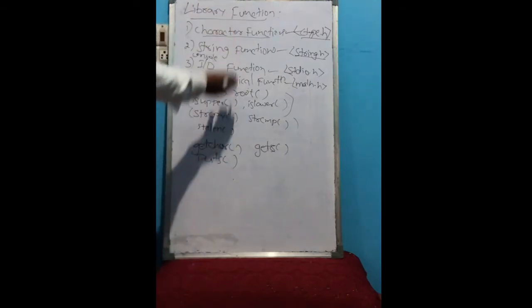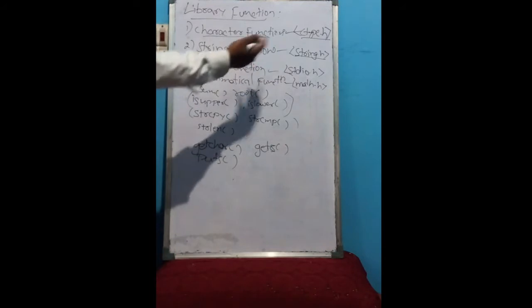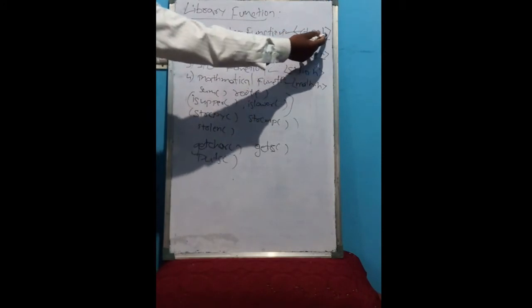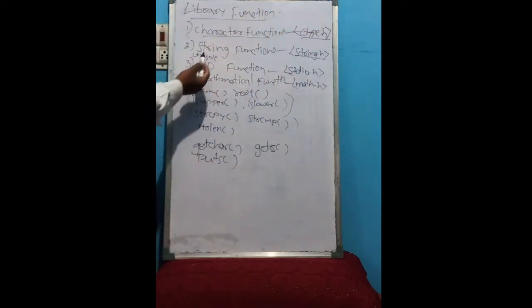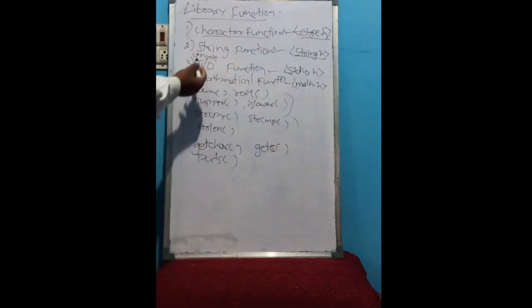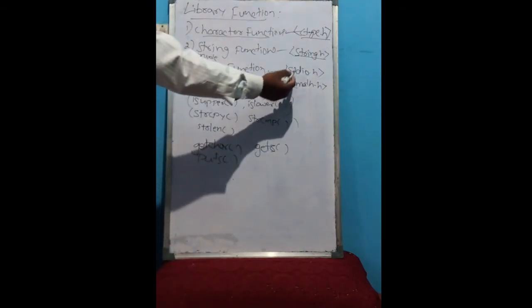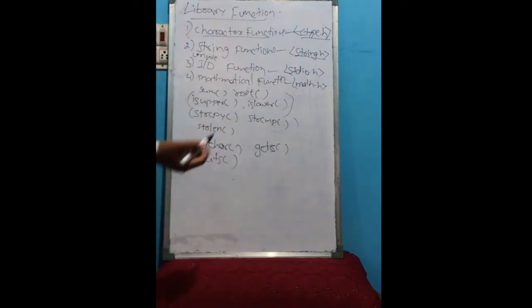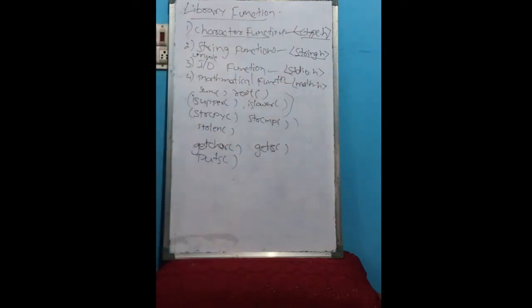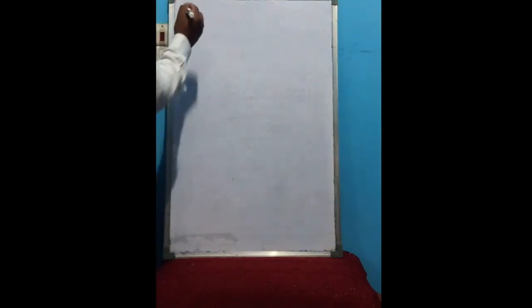Remember this. These are the common library functions we use in our programs. Character functions: ctype.h is the header file. String functions: string.h is the header file. Console IO functions: stdio.h is the header file. Mathematical functions: math.h is the header file. Now we will see the next topic, data types.